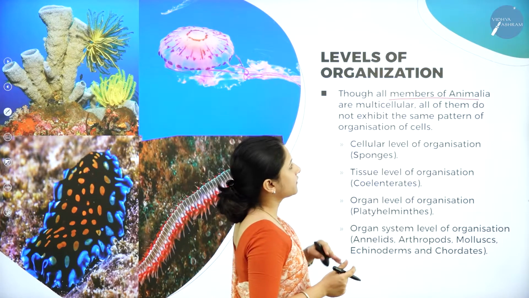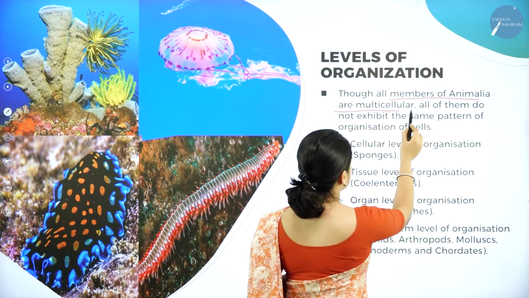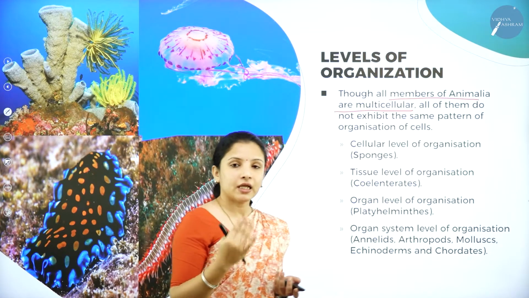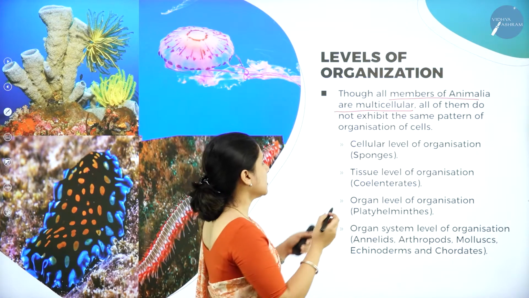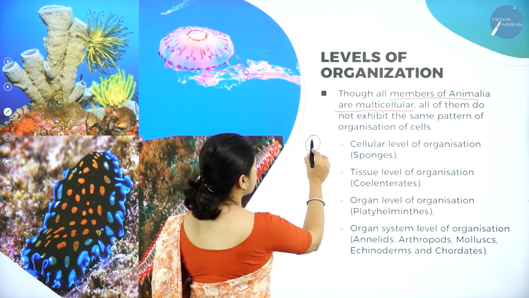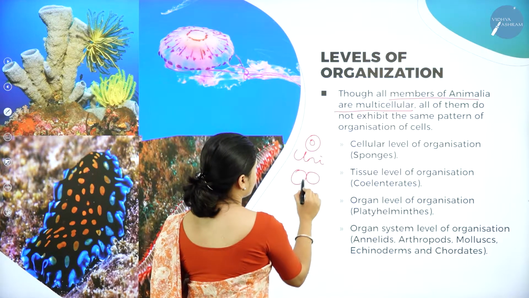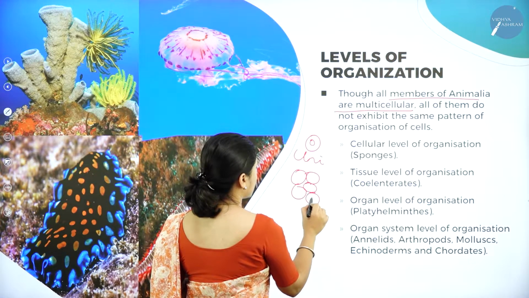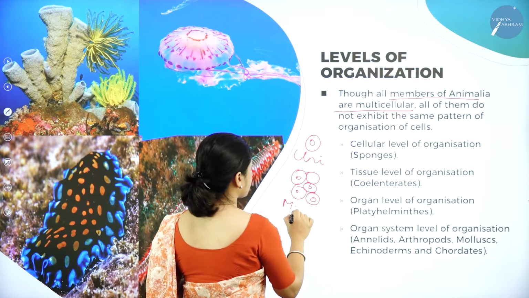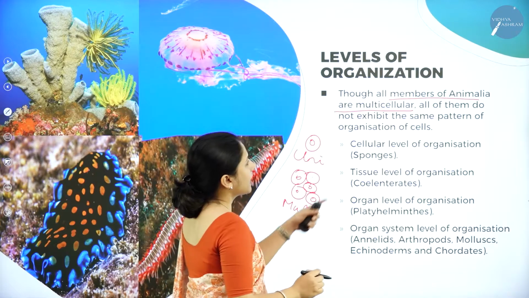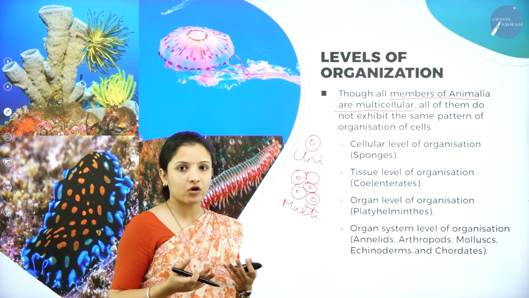So under members of kingdom Animalia, almost all the organisms are multicellular. That is, they are made up of more than one cell. So unicellular, only one cell. Multicellular, they are made up of groups of cells, more than one cell. That is why it is multicellular. So they are multicellular, and all of them, they do not exhibit the same pattern of organization.